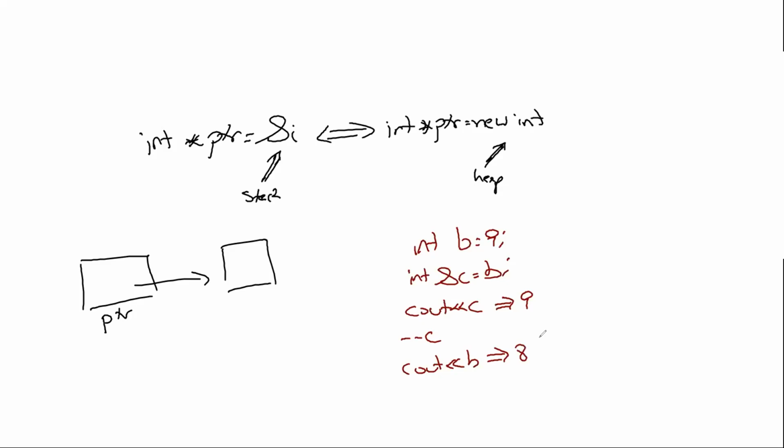Okay, so in a sense, we are getting what is known maybe as an alias, meaning that we have a variable called b, and now it's also called c. Notice that the use of b and c are exactly the same. There's no difference between them. So we had b equal to 9, and then we outputted c, so it gave 9. And then we did minus minus c, and we got 8, and we're outputting b, and it's getting 8. So in a sense, we're getting something which is an alias, just another name for the same value.